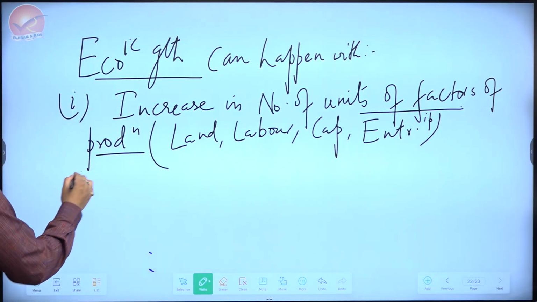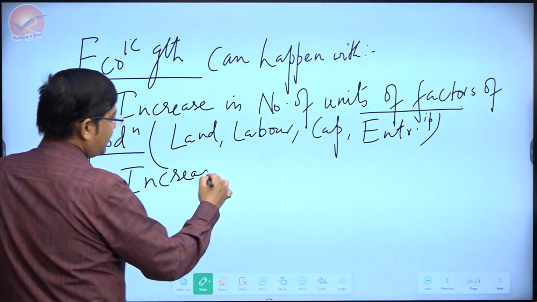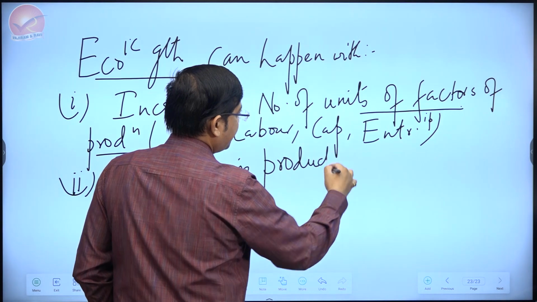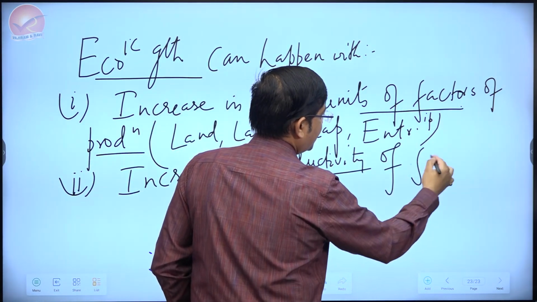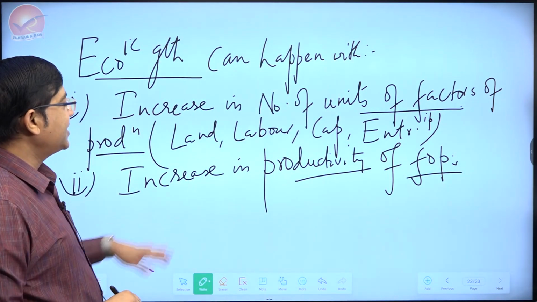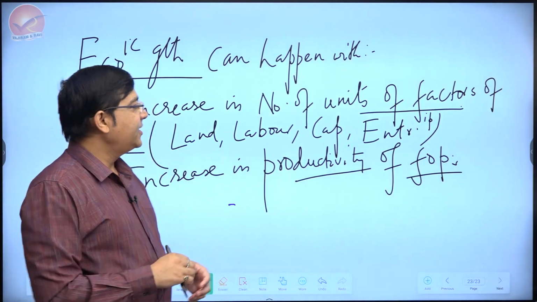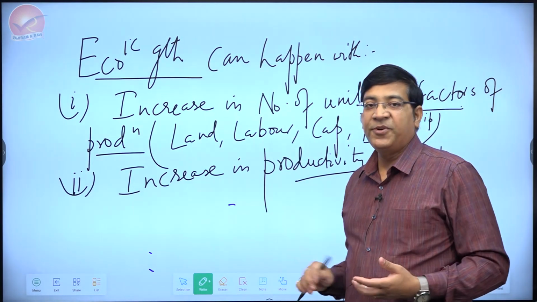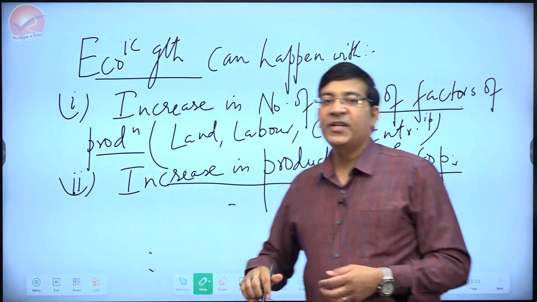The other way can be an increase in the productivity of the factors of production, FOPs. So either increase factors of production in number or quantity, like in land you can say bring more area under cultivation, more labor being employed, more machines being added, or increase in productivity.